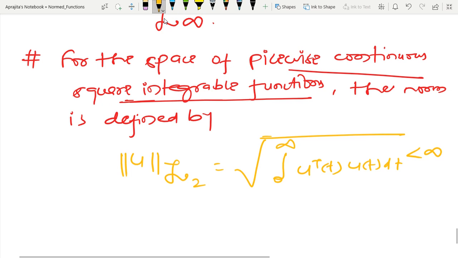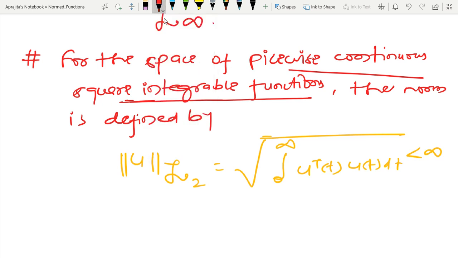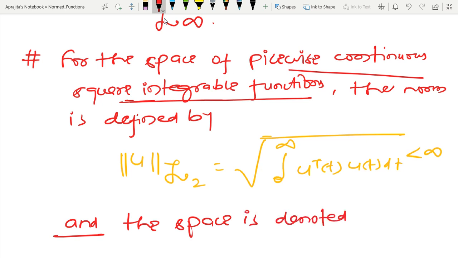And again, if you see the space, after defining the norm, we put a space and norm together, and that is called a normed linear space, denoted by L2 m. So this is the meaning.